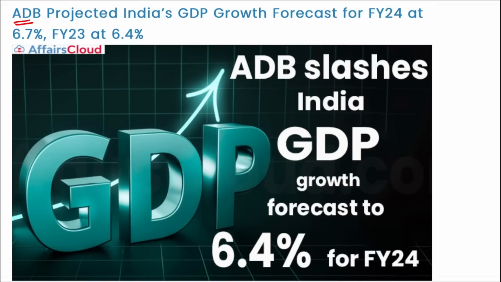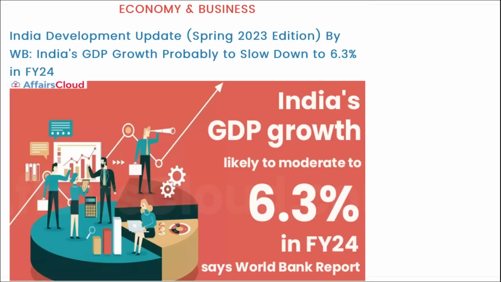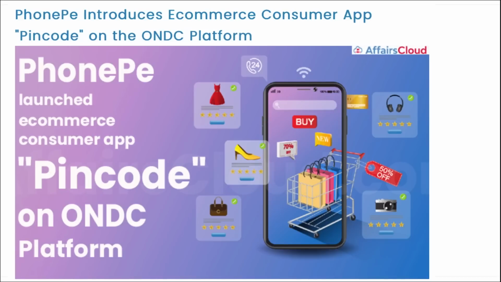Next, Asian Development Bank projected India's GDP forecast for fiscal year 24 at 6.7% and for fiscal year 23 at 6.4%. Whereas if we talk about World Bank, they projected India's GDP for fiscal year 24 to be 6.3%. Next, PhonePe has introduced e-commerce consumer application that is Pincode on ONDC platform. Important, take a note of it.